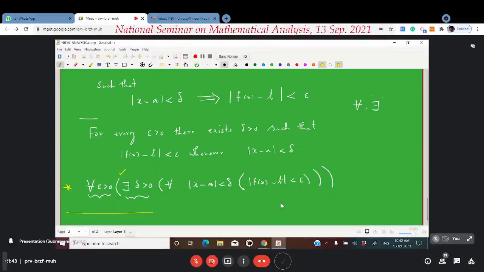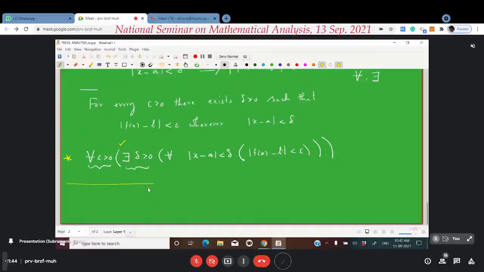Students, anyone? MSc students at least? I have written the definition of limit. There is a mistake I made here. Can you correct me? Okay, then I will ask you a question. From there I will.